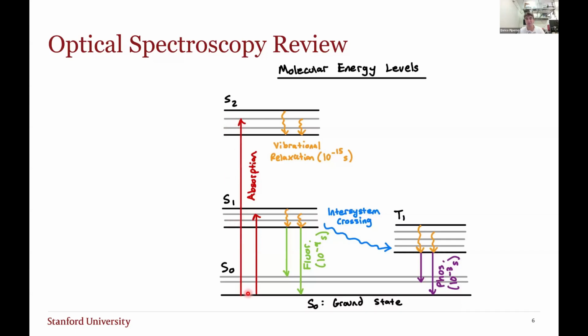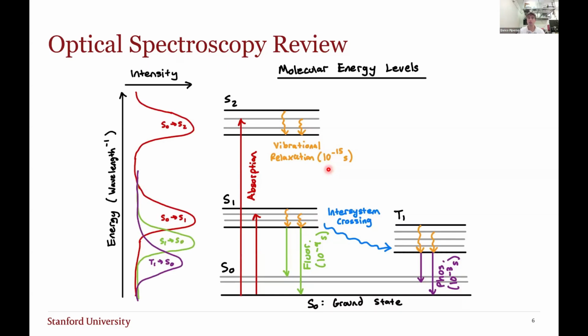We can absorb a photon from S0 to S1. That electron now resides in S1, and can vibrationally relax down to the vibrational ground state of the first excited state. Then at some time scale associated with nanoseconds, we fluoresce and come back down to S0. Of course, the absorption and fluorescence happen at different wavelengths. This vibrational relaxation is on the femtosecond timescale, and this is what we're after in this paper.